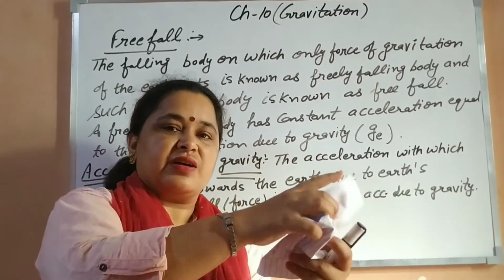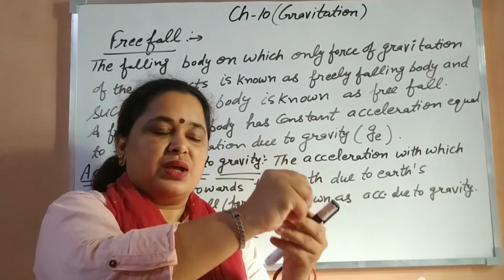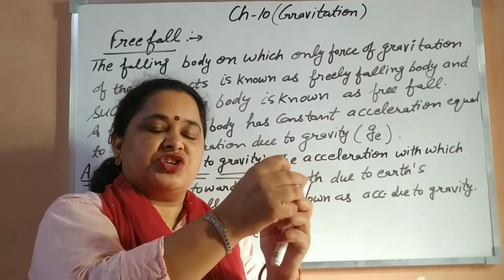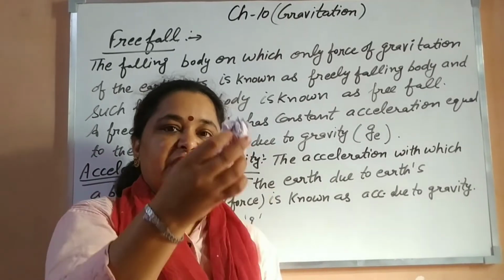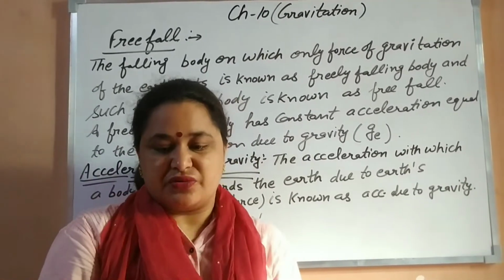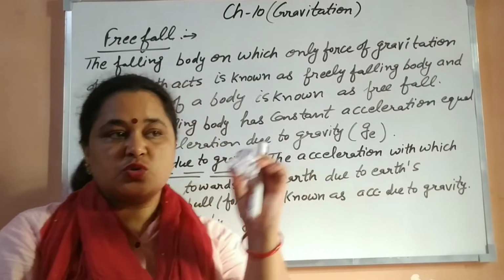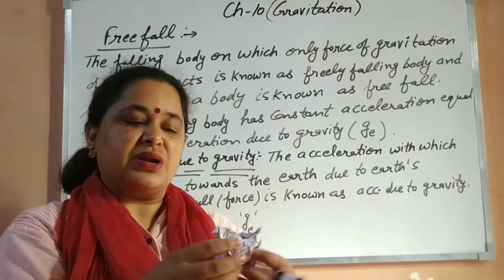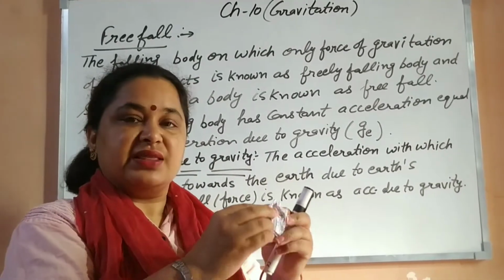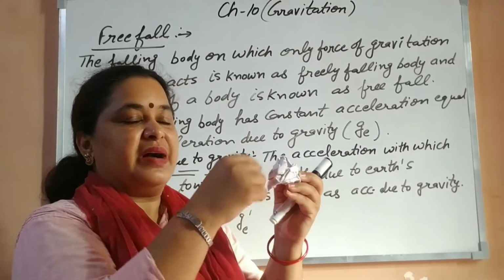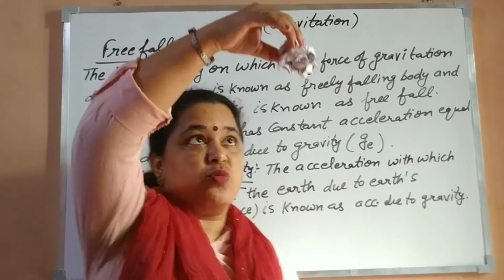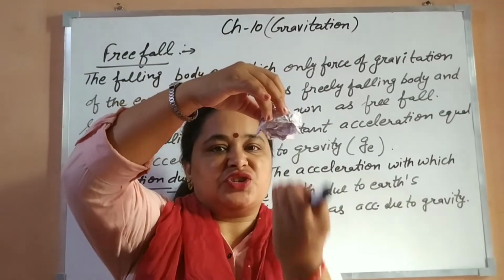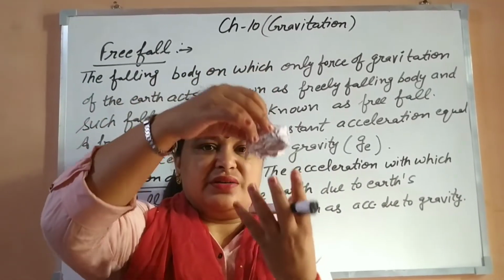But when I crumple it into a ball, its shape becomes like this, and when I allow it to fall, it falls at a faster rate. In this crumpled form, its area becomes less and air resistance also becomes less. When it comes downward, air exerts a friction on it, and that is known as air resistance.